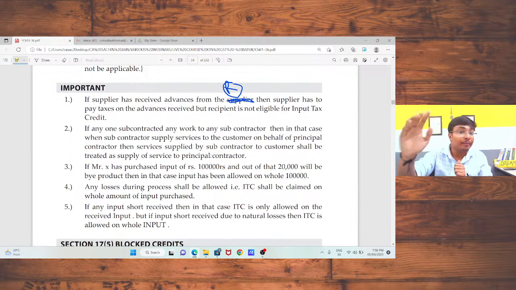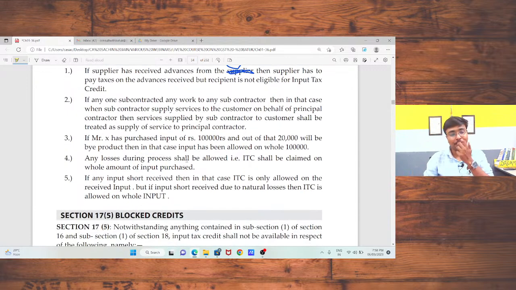But in that case, my recipient is not eligible to take the input tax credit. Okay, sir. Now, if there is any normal loss, in that case, input is allowed. That means I bought a particular product for rupees 1 lakh, and I am going to use that product in my manufacturing process, and after the process, 20,000 rupees is my normal loss.